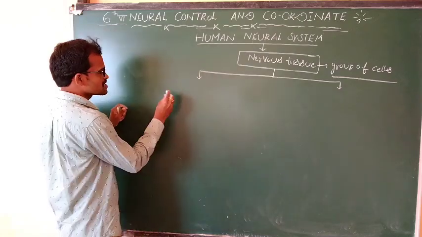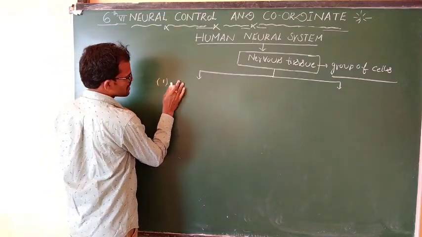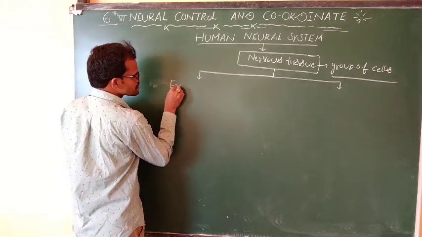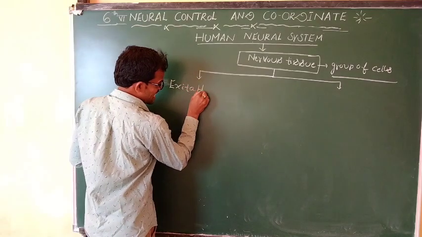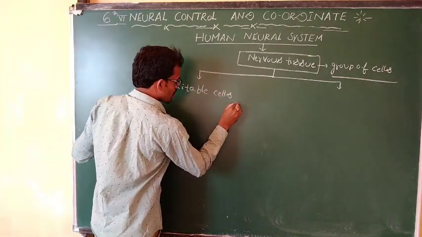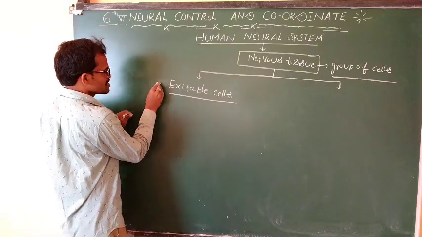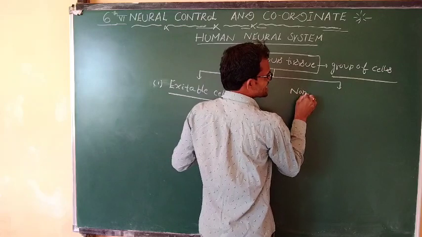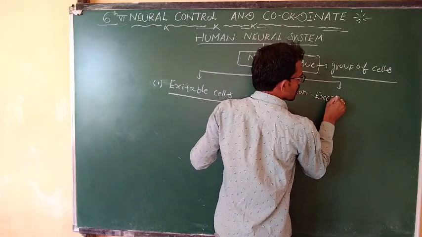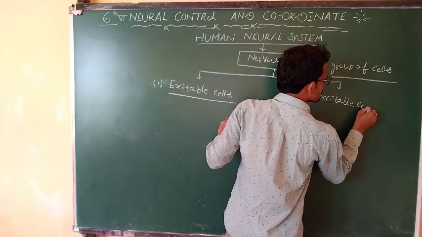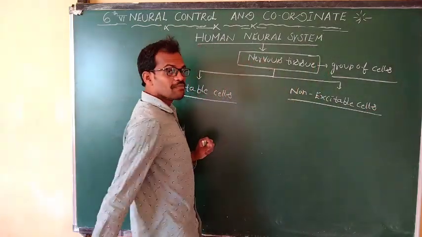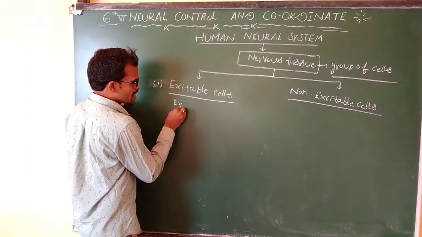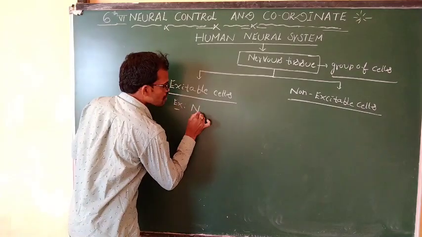What is the first type of cells? Excitable cells. Coming to the next one, non-excitable cells. Excitable cells, the best example for the excitable cells is neurons.